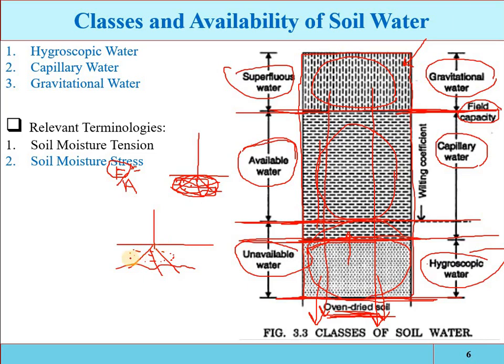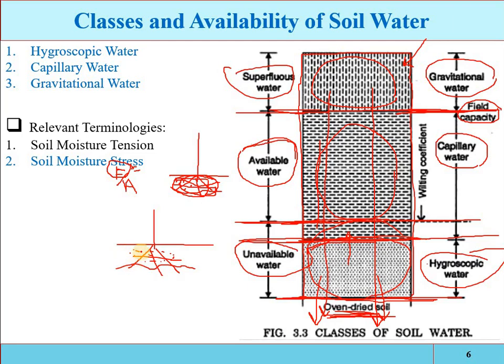Now if some salt particle is present, for example free sodium in the root zone, then free sodium is keeping the moisture content more tightly. So if salt is present in the root zone, then more force will be required for the extraction of the moisture content.